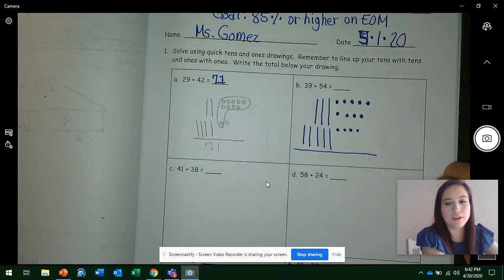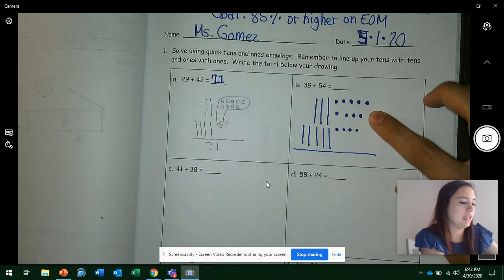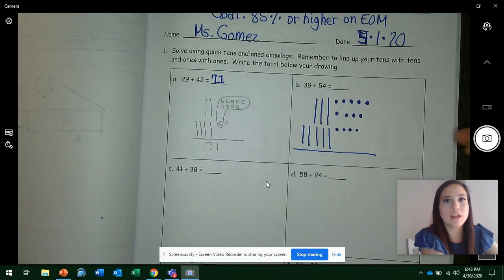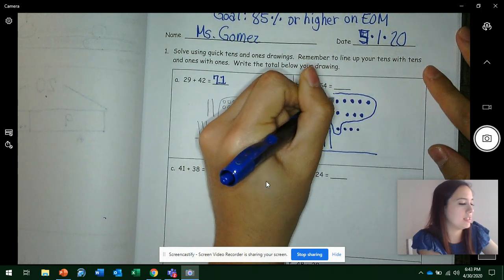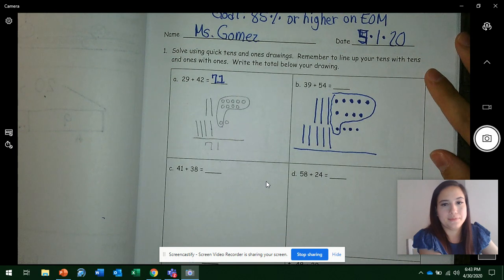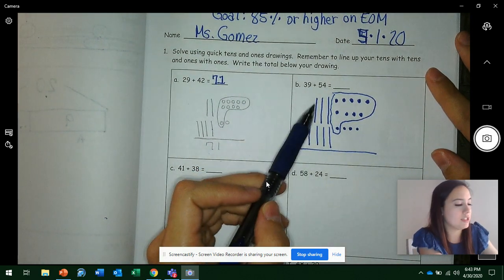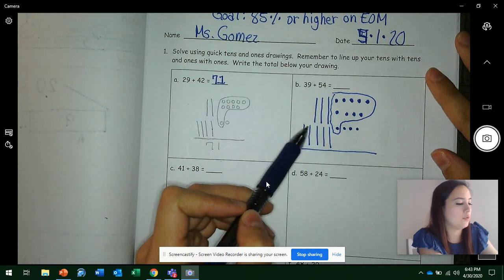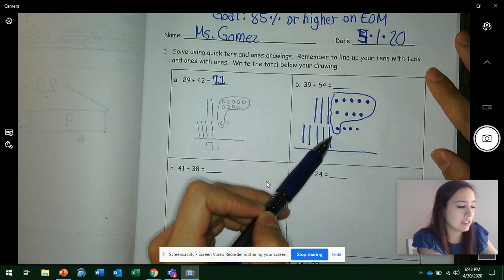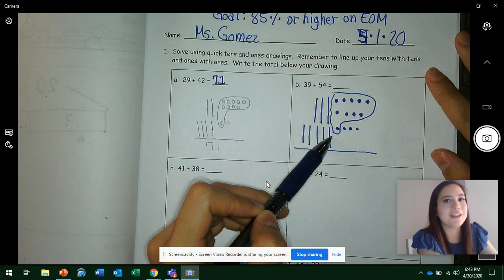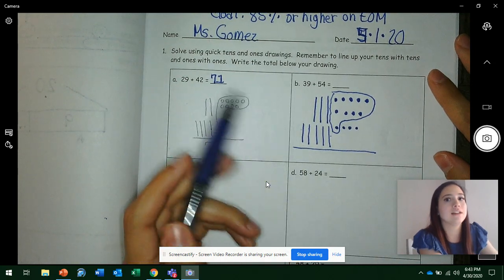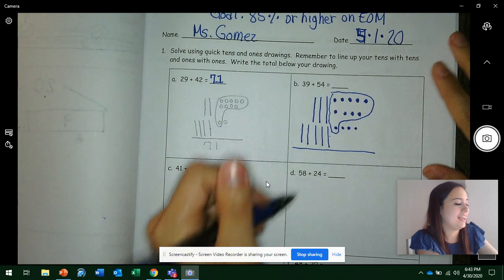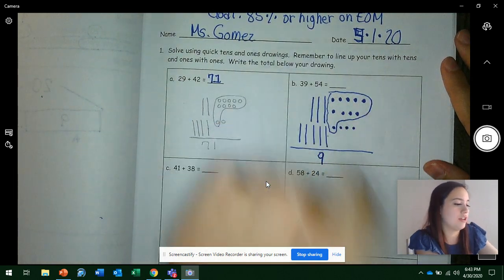Look at the ones. Can you make a 10? Get ready. Yes, you can, right? How many does 9 need to make a 10? Get ready. Yeah, just one more. So then you circle these 9 up here with the 1 down here. And now we solve. So let's count our 10s first. 1, 2, 3, 4, 5, 6, 7, 8. Are we forgetting something? Yes, we are. Our new 10. So we have 8 plus 1 more is, get ready, 9. Very good. You write this number under your 10.